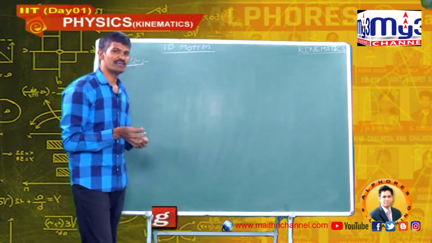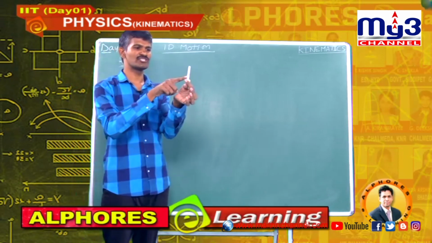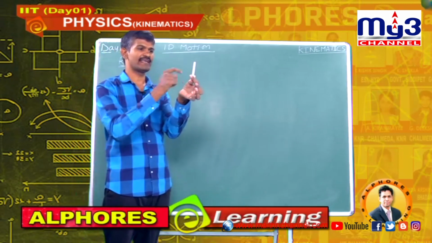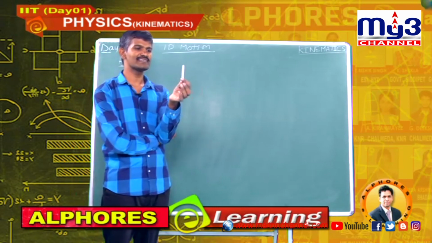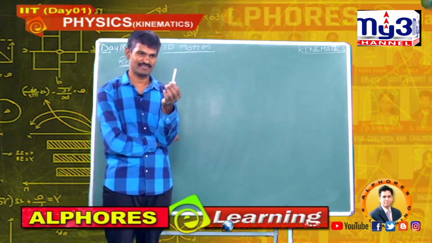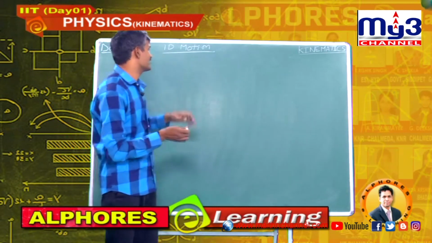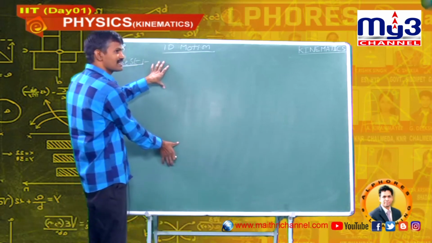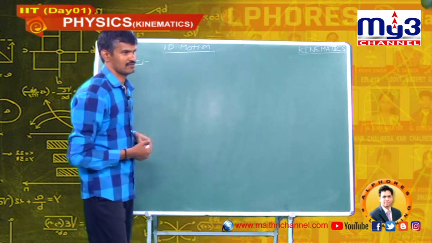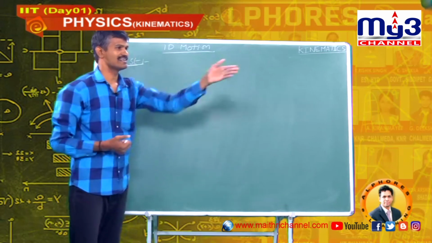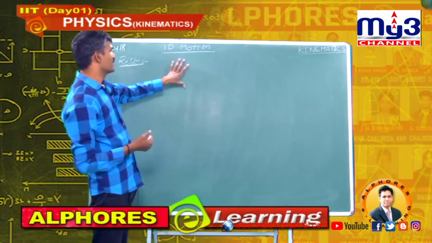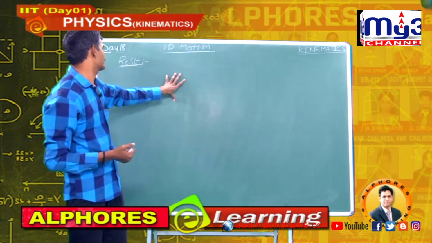For example, if I consider this chalk piece, its position does not change from my eye. So I can say that this object is at rest. Similarly, this board is at rest with respect to that wall. From that wall, its position does not change. So it is said to be at rest.